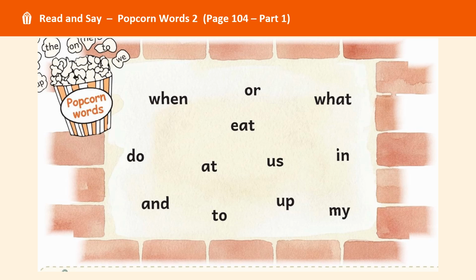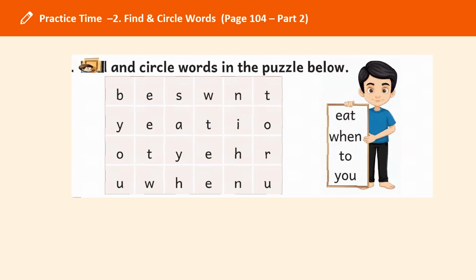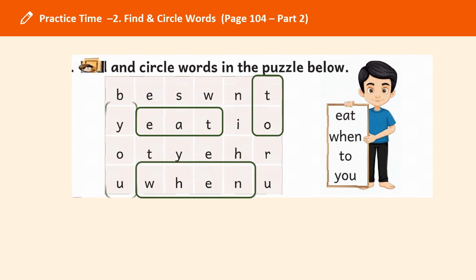We have more sight words: when, or, what, it, do, at, us, in, and, to, up, my. Practice time. Find and circle the words eat, when, to, you.